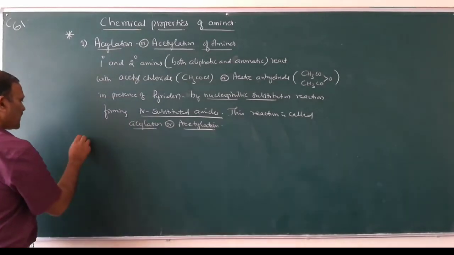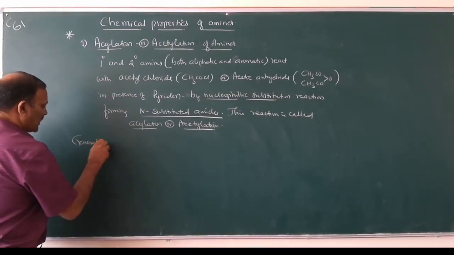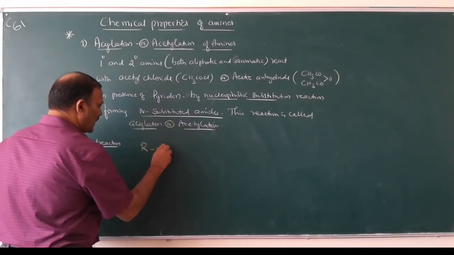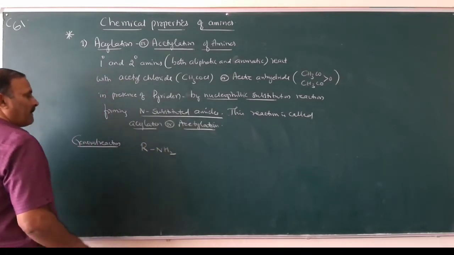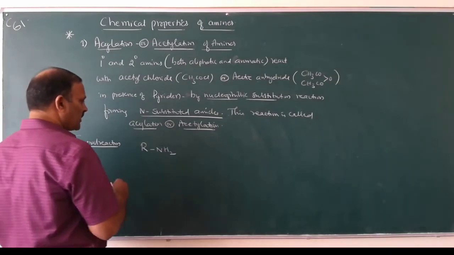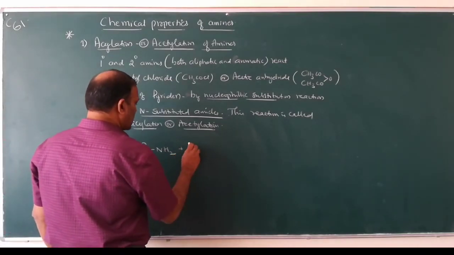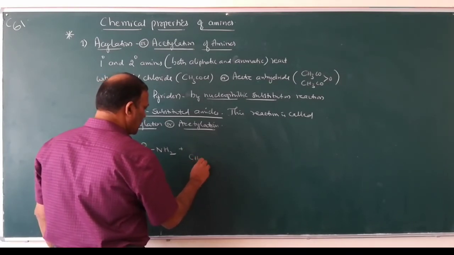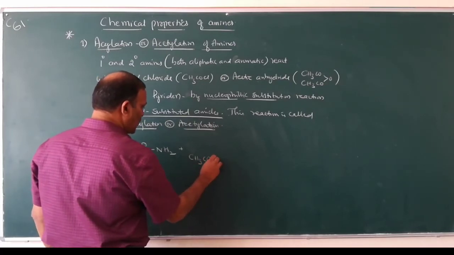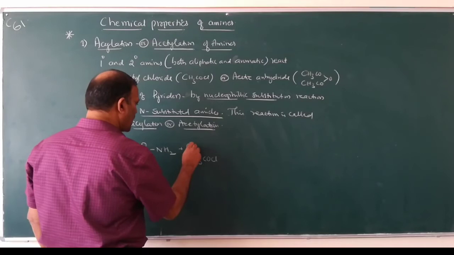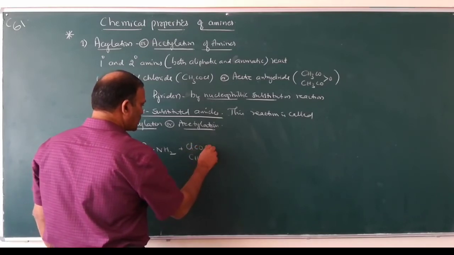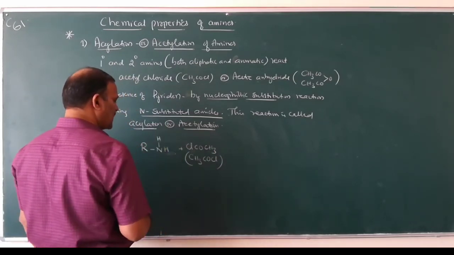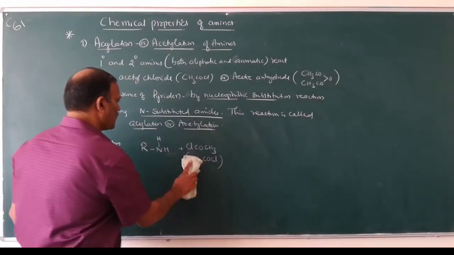So what is the general reaction? Say for example, RNH2, this is a primary amine, plus CH3COCl, this is acetyl chloride. I will write the structural formula.